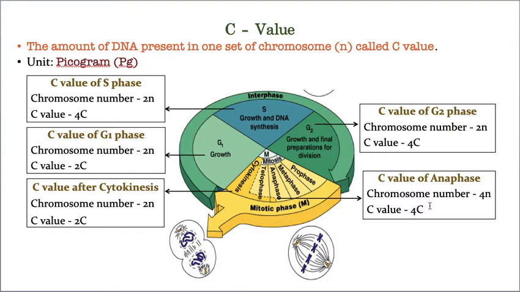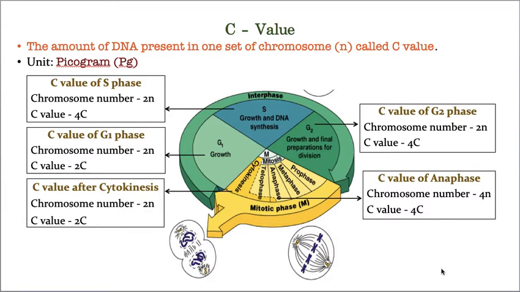Hope you understood. And at the end of cytokinesis, two daughter cells are completely formed. That's why it again became normal. The chromosome number is 2n and the C value is 2C. Hope I told you clearly. If you still have any confusions, just ask me again, I will re-explain it. Okay, but I think I explained clearly.